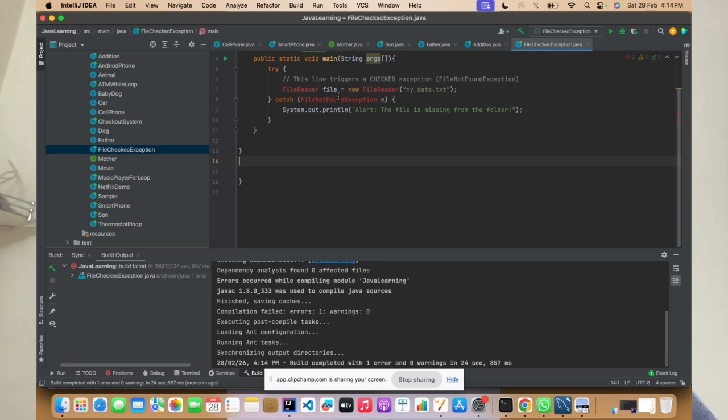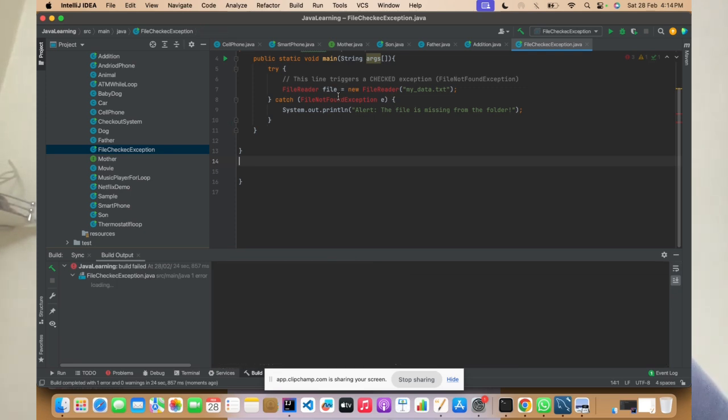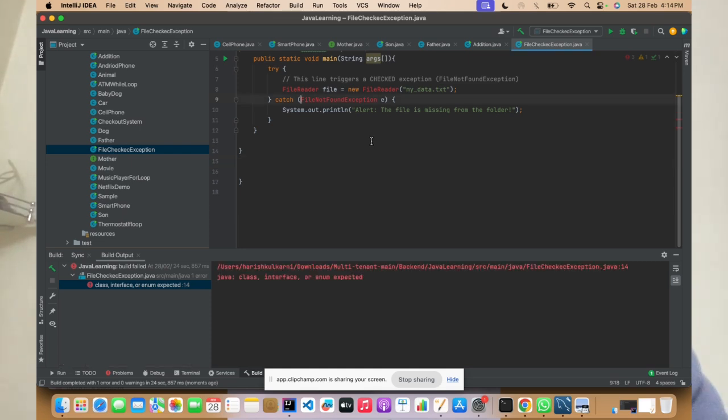FileNotFoundException also exists in the exception classes, so it will try to import that class. This is provided in the exception package, so it will import that exception there. So what are we trying to do here? We're trying to read the file mydata.txt. If this file exists, we will proceed. Otherwise, it will throw an exception.